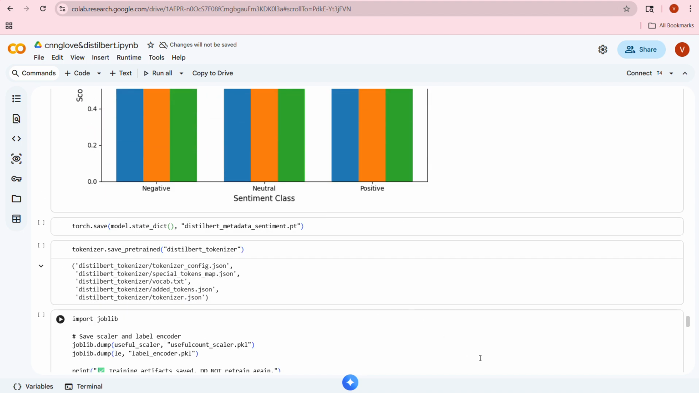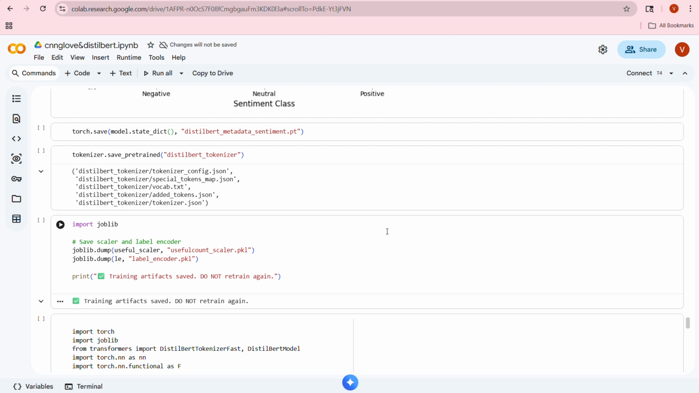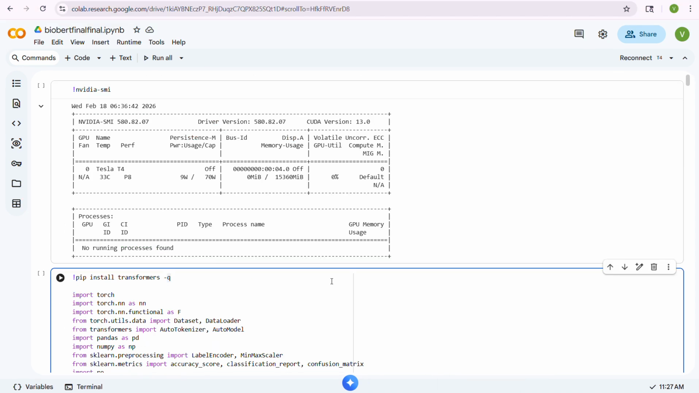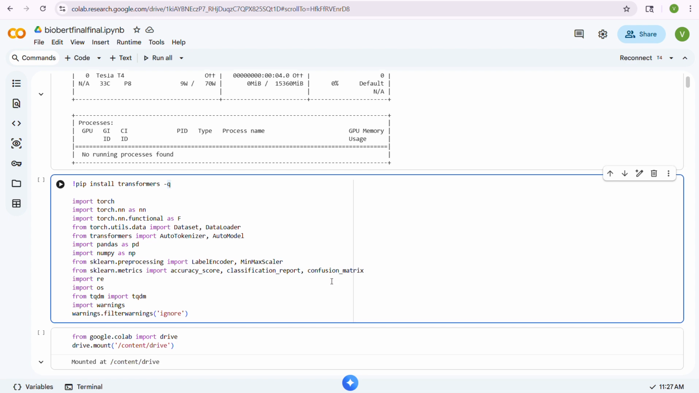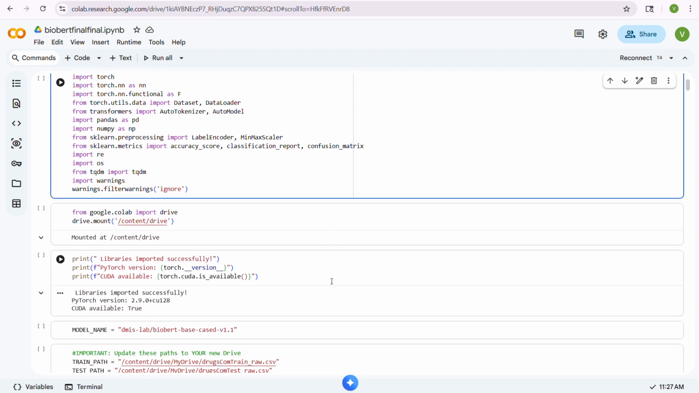Now let's move to the BioBERT model, which is completely based on biomedical terms. So we moved to the domain specific transformer model called BioBERT. Here is our BioBERT model code. We selected BioBERT because it is pre-trained on biomedical literature, making it suitable for drug reviews. So we performed it on BioBERT. We also incorporated metadata using useful count.